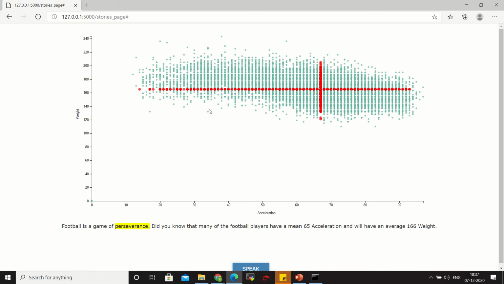Football is a game of perseverance. Did you know that many of the football players have a mean 65 acceleration and will have an average 166 weight? And here you can see the slope as well as the highlighting. As you can see from the above graph, as acceleration decreases, weight increases.